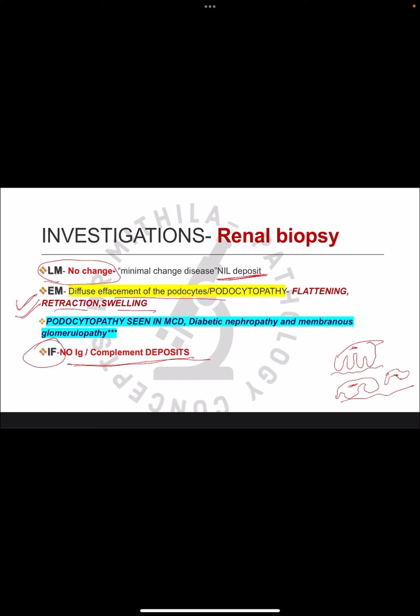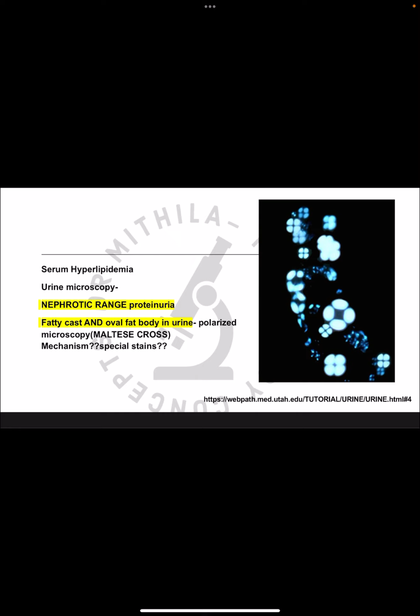And podocytopathy, as you know, is also seen in diabetic nephropathy, membranous glomerulopathy. So in majority of the causes of the nephrotic syndrome, podocytopathy is seen. Now next, the hyperlipidemia is seen in the blood, and another important point is urine microscopy. So in urine microscopy, there is nephrotic range proteinuria, that is more than 3.5 gram per day of protein coming out in the urine.